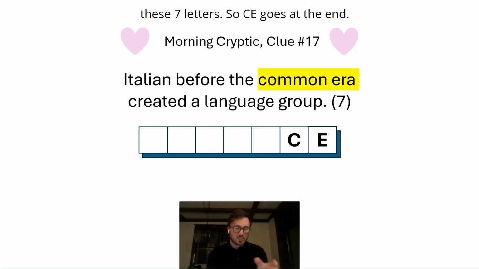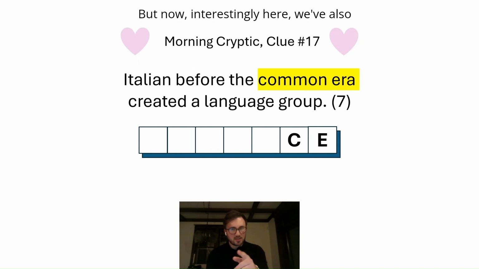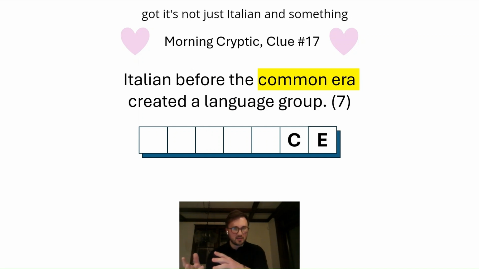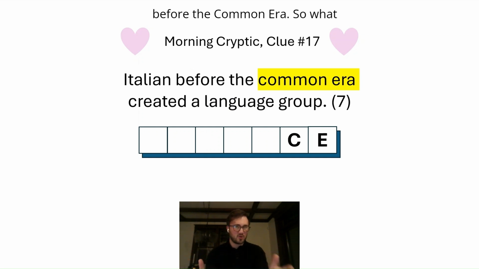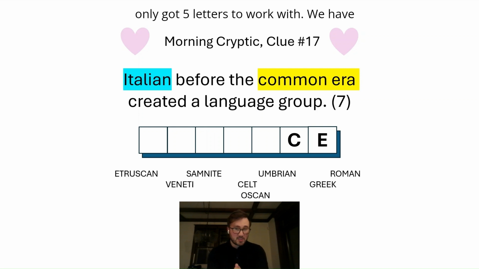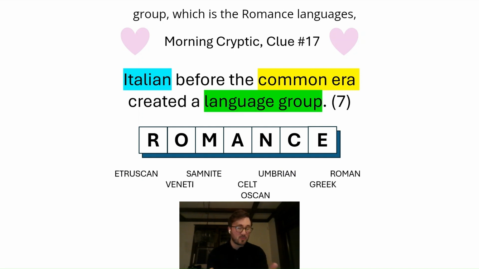So CE goes at the end, but now interestingly here, it's not just Italian and something relating to Italian before that, it's actually grouped together, so an Italian before the Common Era. So what references are there to, of course, Italians crudely construed before the Common Era, before Italy was a modern state? Well, we've only got 5 letters to work with. We have Roman, we've got Greek, we've got Oscan, and of course, you don't want to think too hard about it. If we put Roman in there, you get the language group, the Romance languages, which of course relates back to Valentine's.